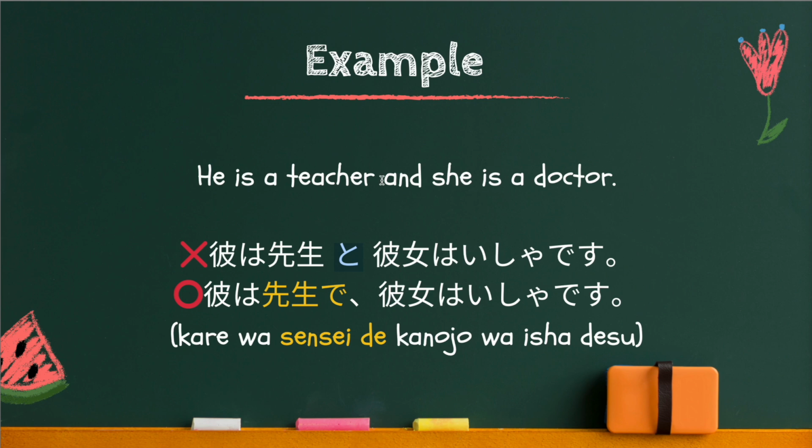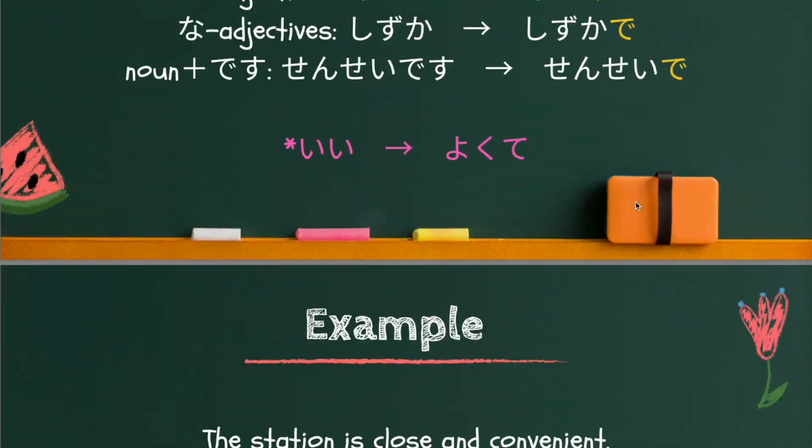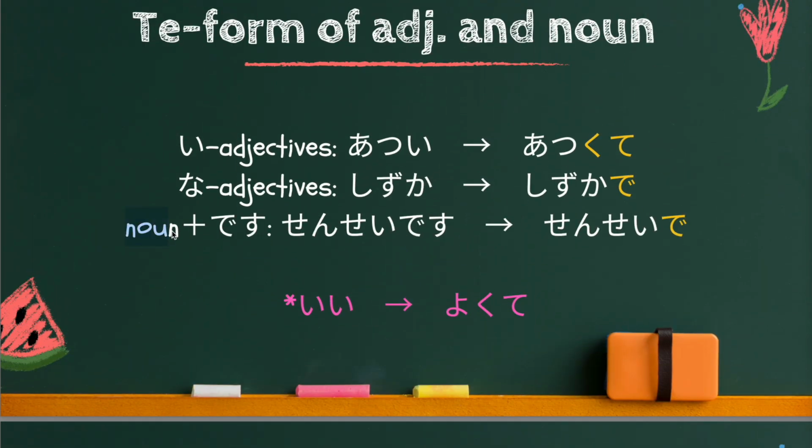You cannot use to particle to combine sentences. You have to use de particle. He is a teacher is 彼は先生です。Right? So, noun, 先生 plus desu structure.